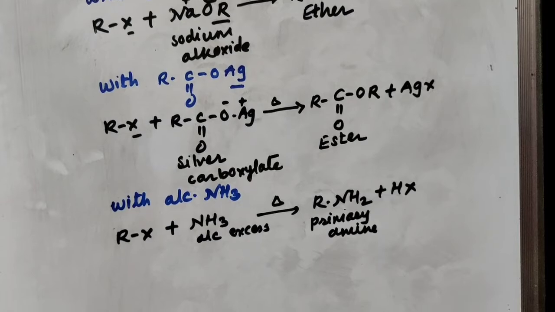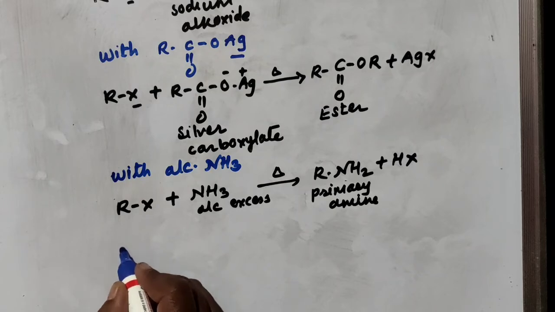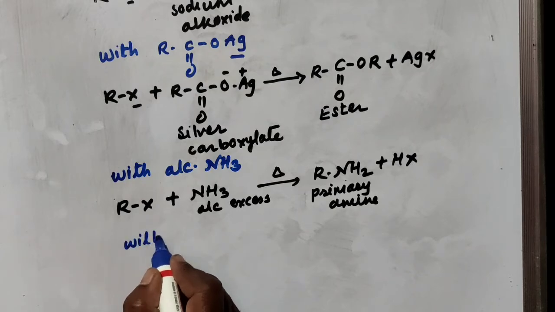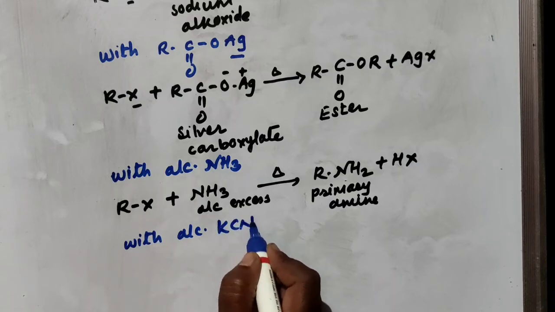Then the next one is the reaction with KCN, alcoholic potassium cyanide.